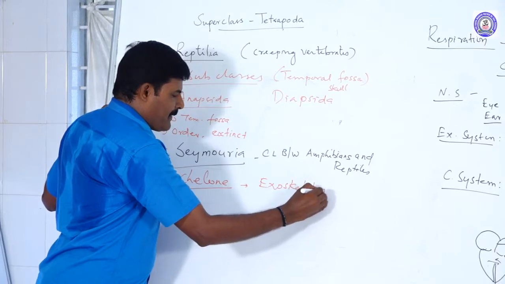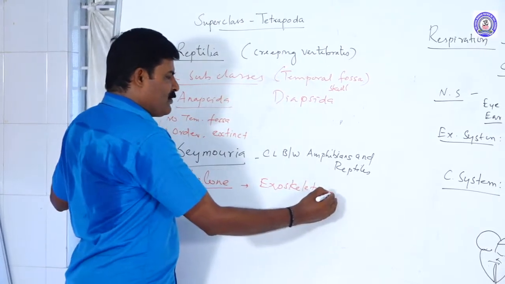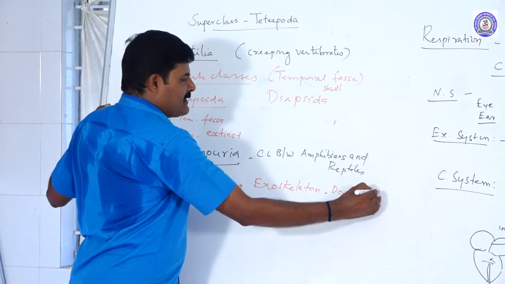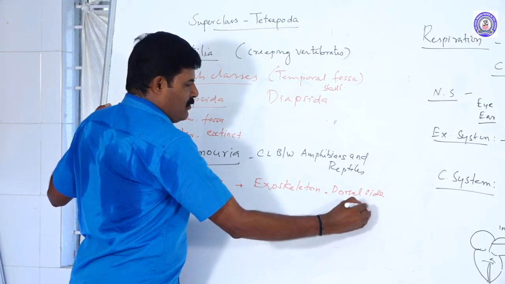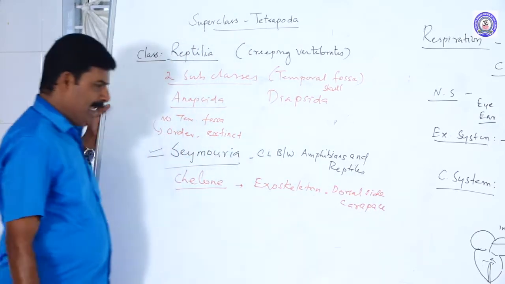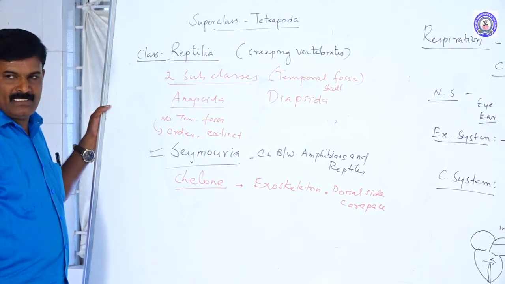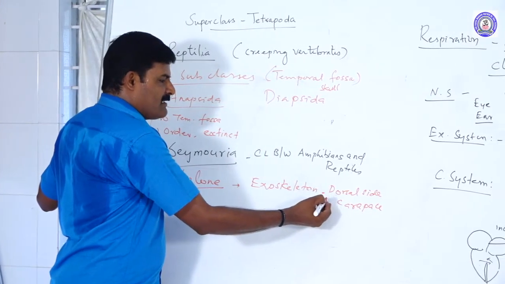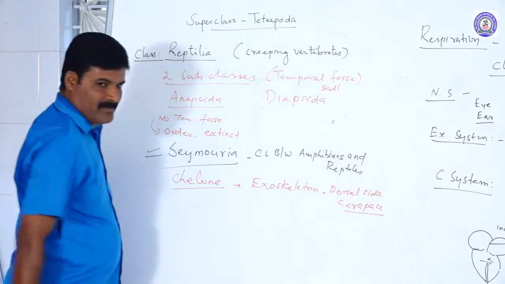The dorsal side of the exoskeleton is called the carapace. Note it. The exoskeleton of the chelonian animals is dry and thick.